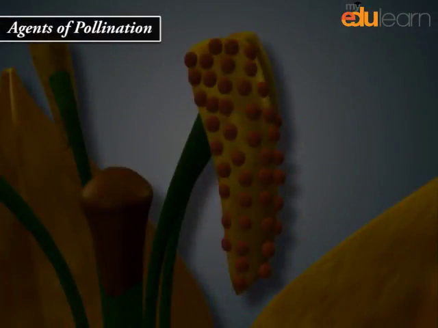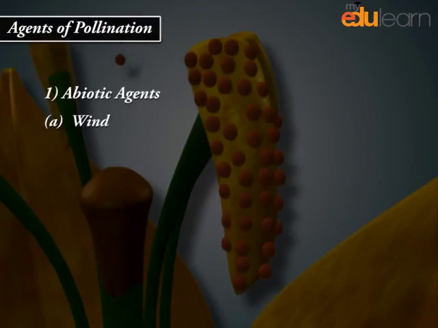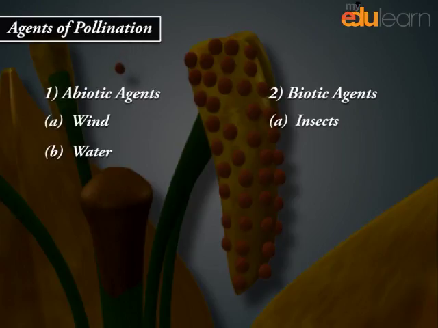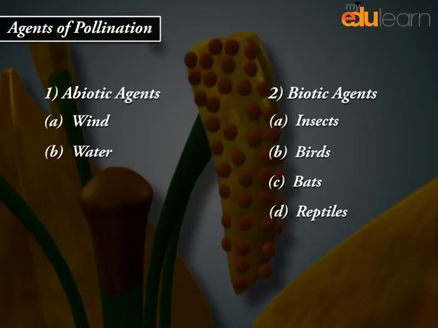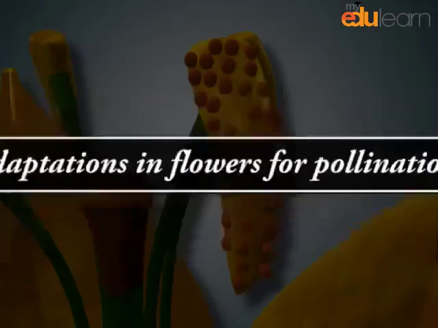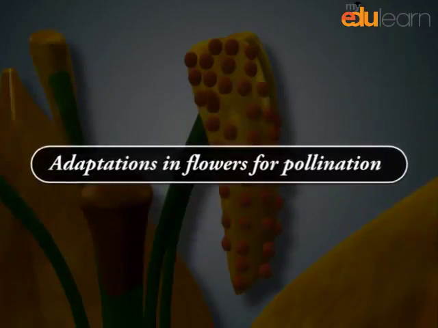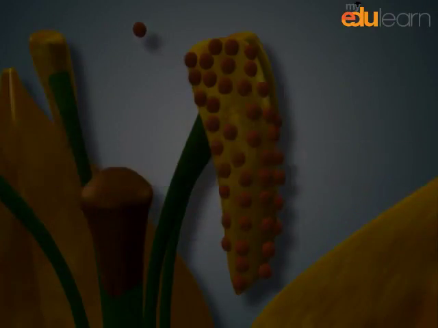Agents of pollination. 1. Abiotic agents: A. Wind, B. Water. 2. Biotic agents: A. Insects, B. Birds, C. Bats, D. Reptiles, E. Mammals. Adaptations in flowers for pollination.